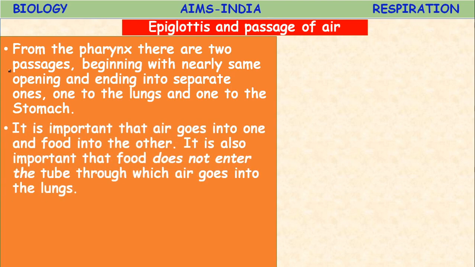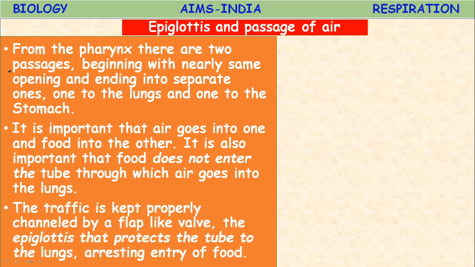It is important that air goes into one and the food into the other. It is also important that the food does not enter the tube through which air goes into the lungs. That is why the epiglottis is a very important structure, which regulates the entry of food and air. The traffic is kept properly channeled by a flap-like valve, the epiglottis.